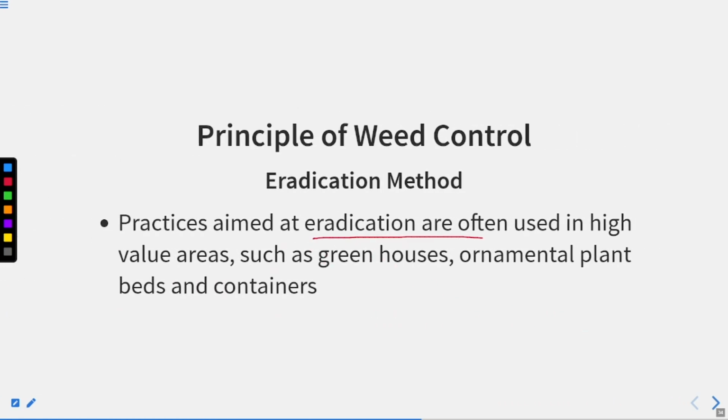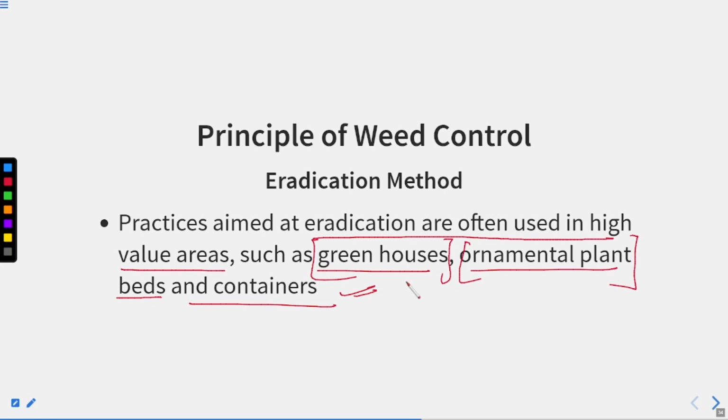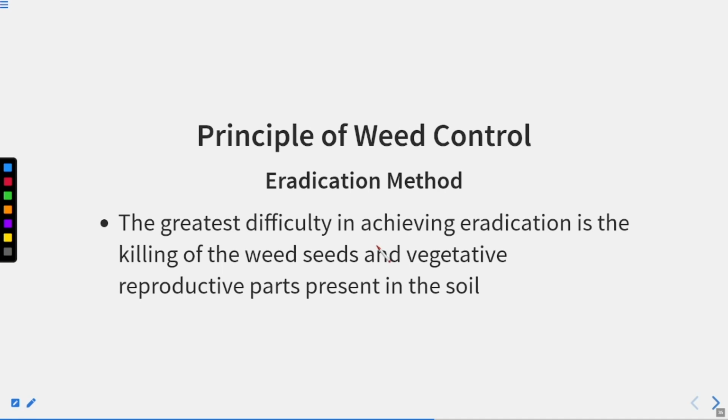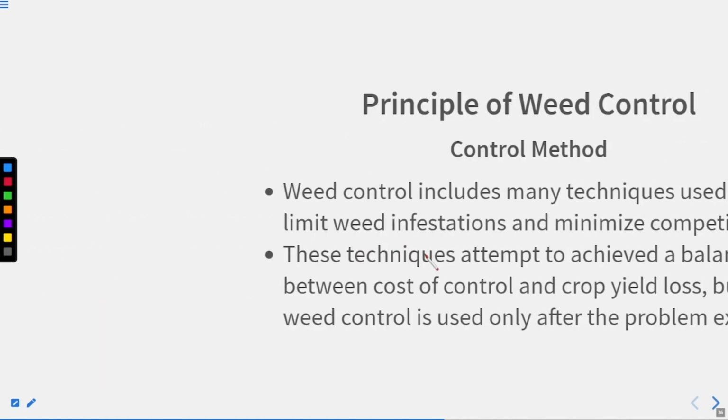Practices aimed at eradication are often used in high value areas such as greenhouses, ornamental plant beds and containers. The greatest difficulty in achieving eradication is killing the weed seeds and the vegetative reproductive parts present in the soil. So it is quite difficult to destroy the vegetative parts, the reproductive parts, or even the seeds of the weeds, right? This is quite a difficult task.